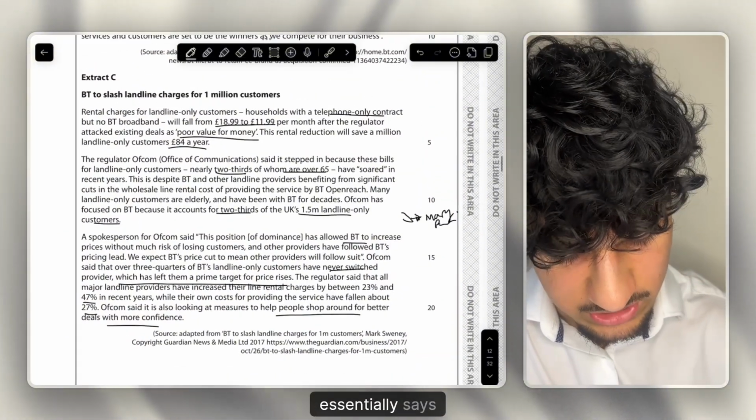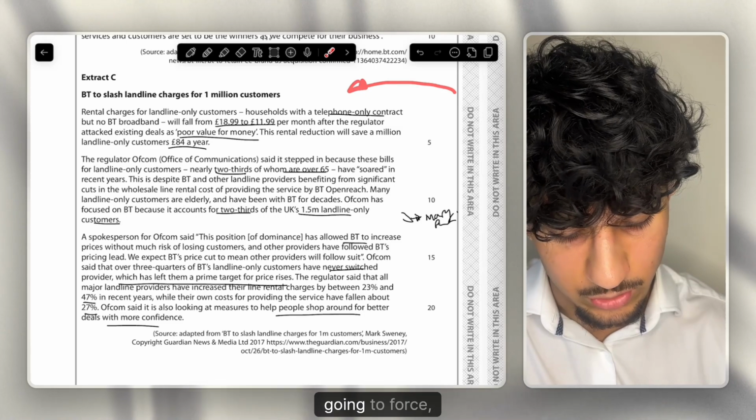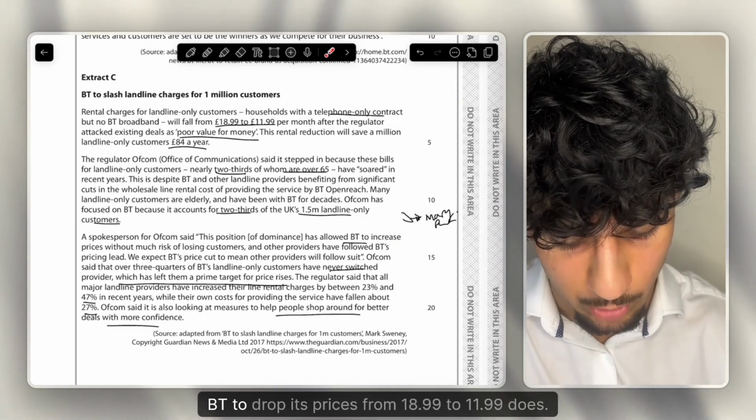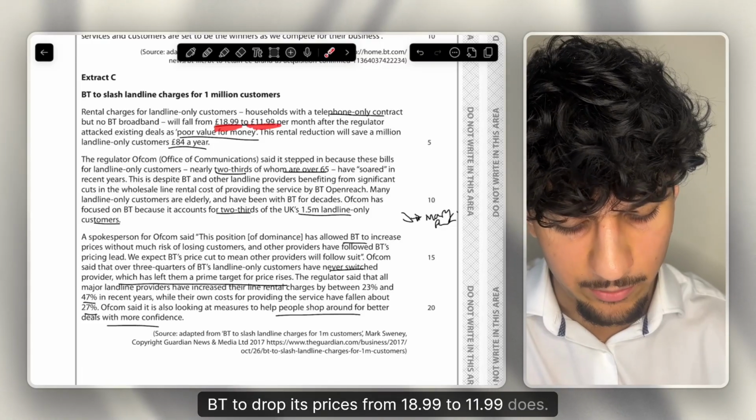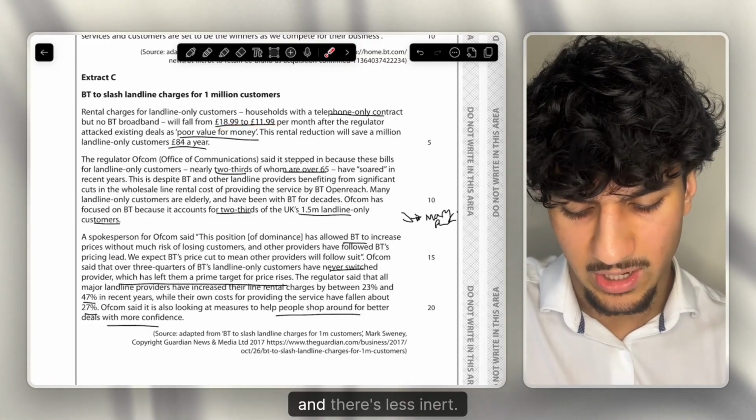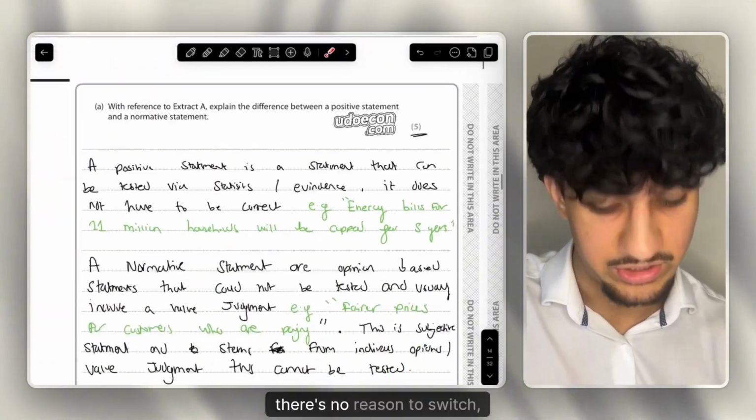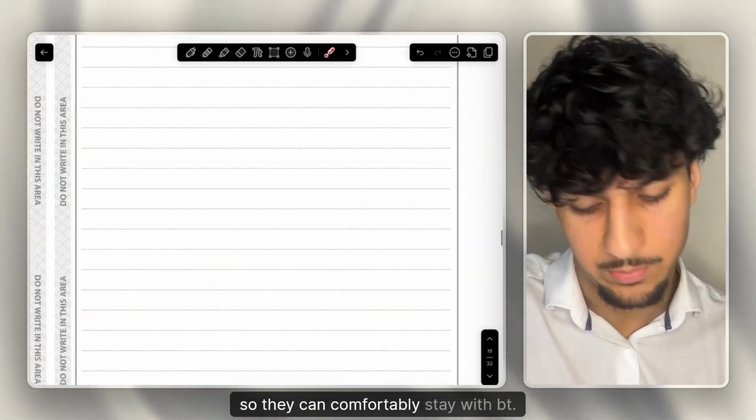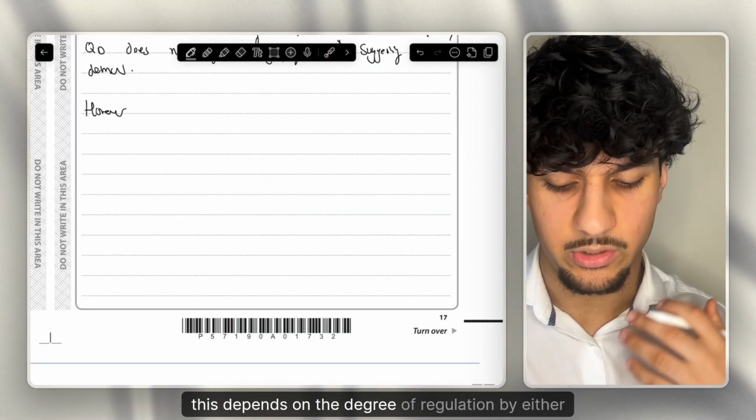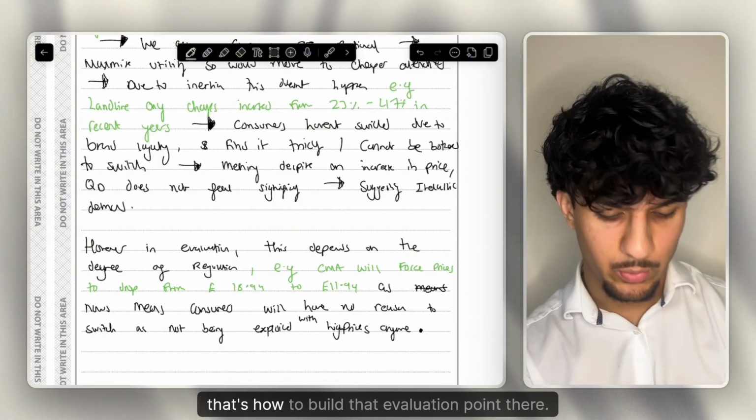start of the extract, where it says that Ofcom or the CMA is going to step in and force BT to drop its prices from £18.99 to £11.99. Thus, it basically means that consumers will not be exploited and there's less inertia. As now consumers are getting a good deal, there's no reason to switch, so they can comfortably stay with BT. However, in evaluation, this depends on the degree of regulation by either Ofcom or the CMA. So that's how I'd word that evaluation point.